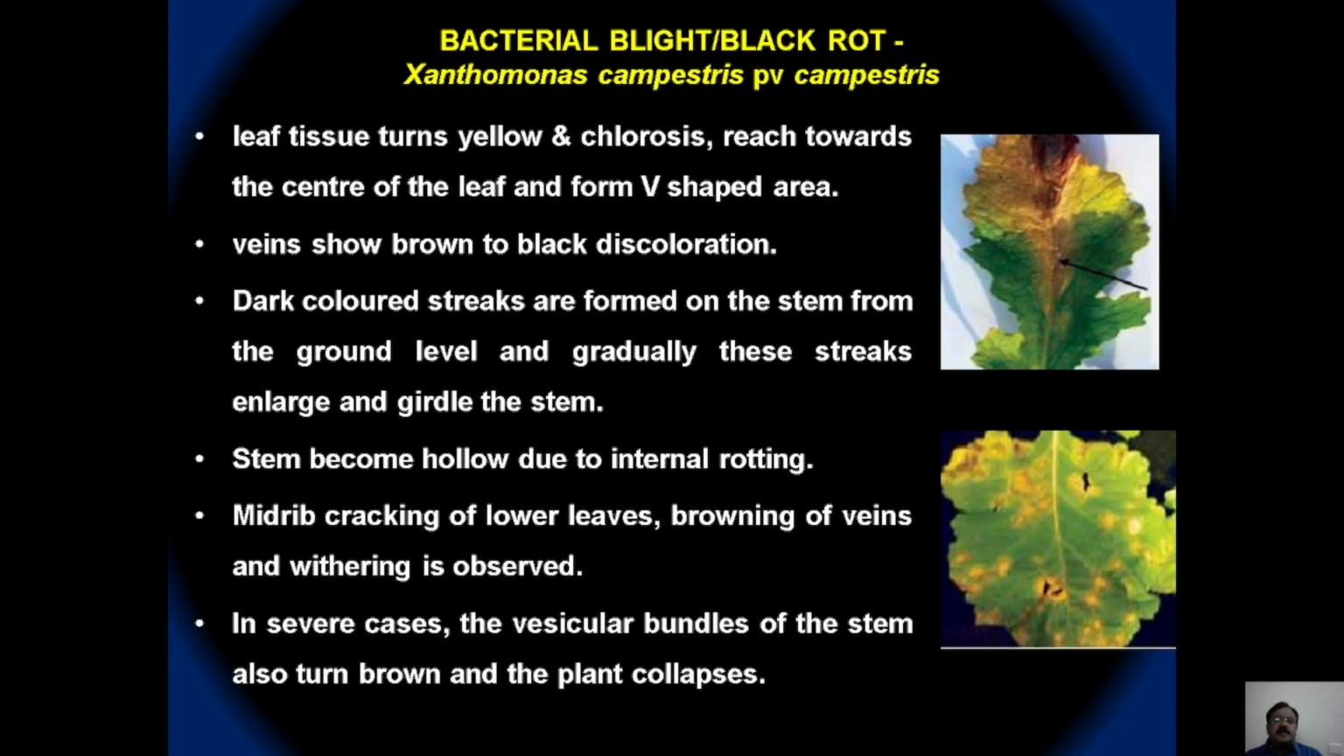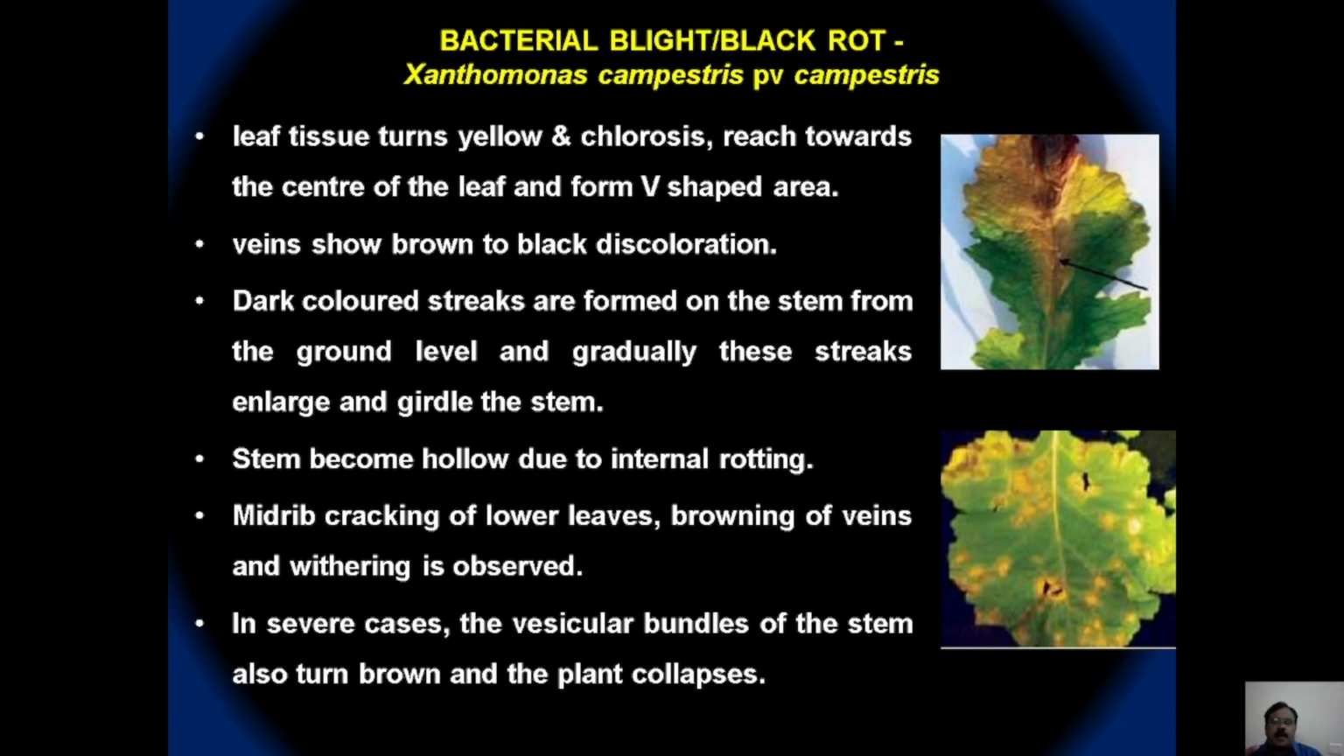So the infected leaf tissues turn yellow and show chlorosis, and the disease progresses towards the center of the leaf in a V-shaped pattern, and the veins also show brown or black discoloration and cause vein necrosis. Dark colored streaks are also formed on the stem from the ground level and gradually enlarge, causing girdling of the stem. Girdling means the symptom encircles the entire stem and causes